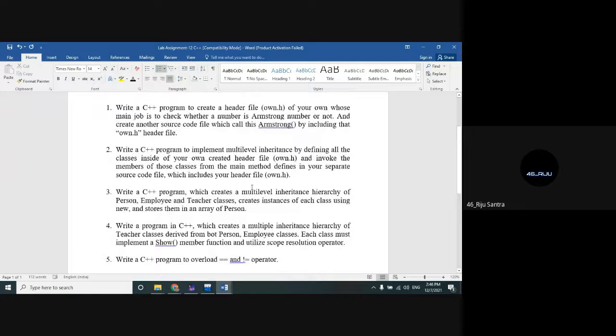But sir, the header file name cannot be the same, like own.h is in both. Okay, well, give some different name, no problem. Okay, give some different name. Give own1.h, own1.h. Okay. It's not that it won't work, it should happen. Then this source code and header file will be stored in a different folder. Then it will work, no problem. Right? You cannot store two own.h header files in the same folder. Clear? Is this clear to everyone?